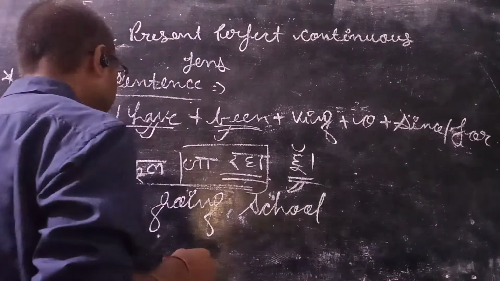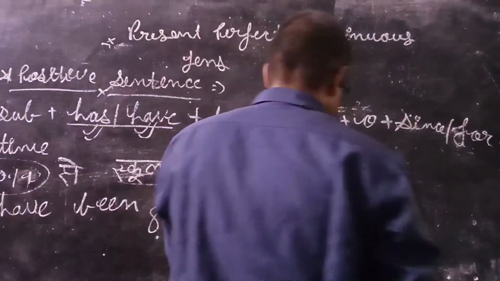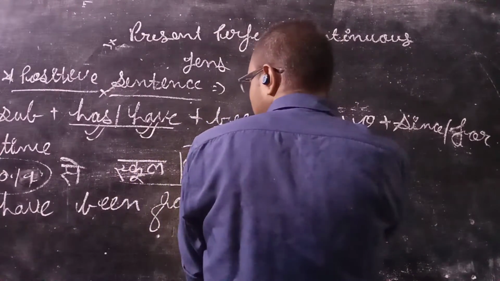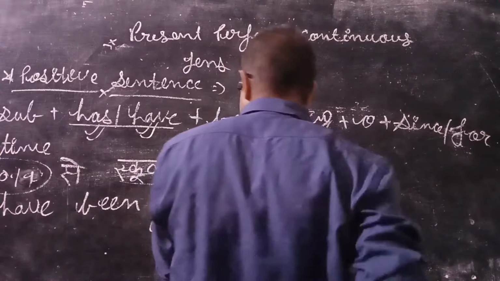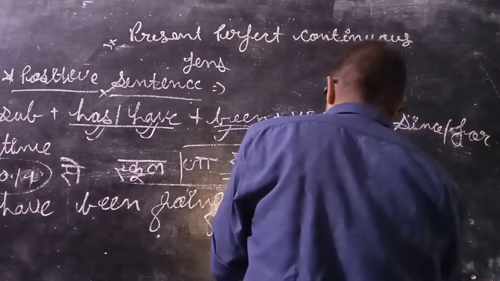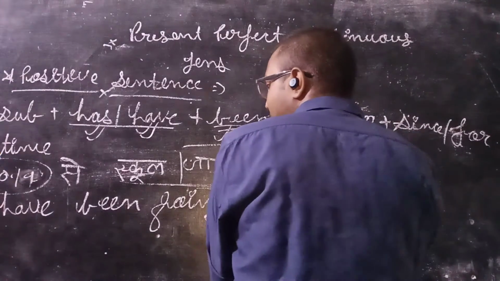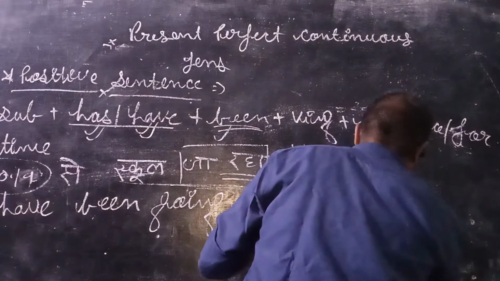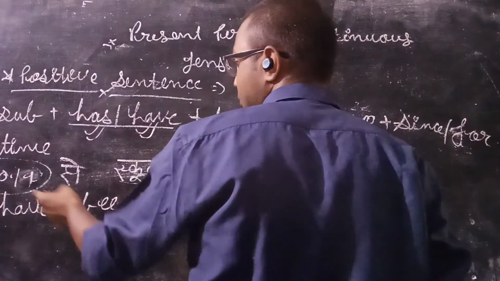So I have been going to school. It will take since just because 2019 is the point of time. If it had been period of time, here would have been for. I have been going to school since 2019.